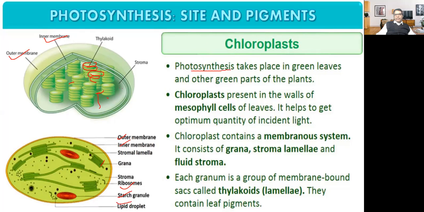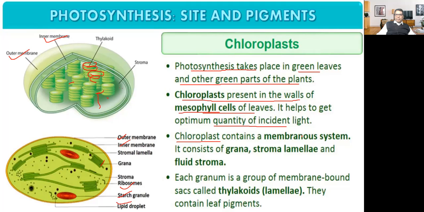So photosynthesis takes place in green leaves and other green parts of the plant. Chloroplasts are present in the wall of mesophyll cells of the leaf. There is a special type of cells present in the leaves, called mesophyll cells. In mesophyll cells, the chloroplast is present in the wall. It helps to get an optimum quantity of incident light.